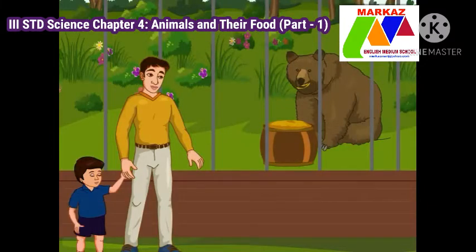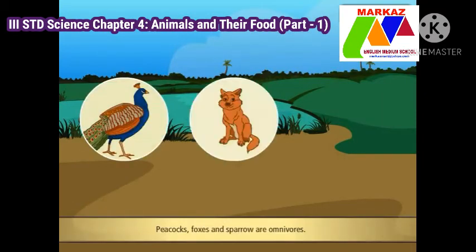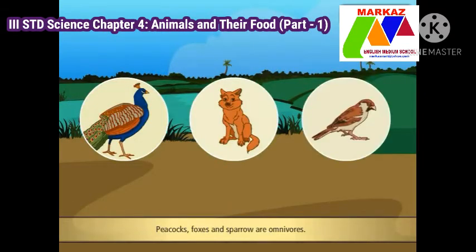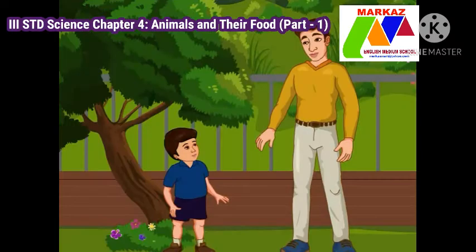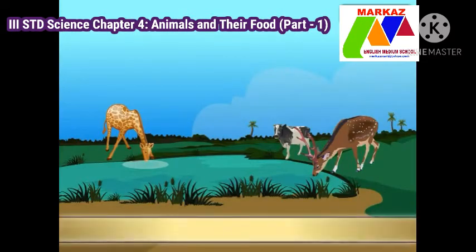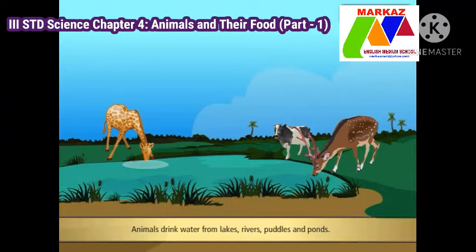Look, Dad, a bear, and he is eating honey. Yes, Rohan. He is an omnivore, and he also eats fishes. Peacocks, foxes, and sparrows are also omnivores, and they eat variety of foods, such as seeds, tender leaves, and insects. Dad, this means humans are also omnivores. Yes, Rohan. Do you know? Like us, animals also drink water. They drink water from ponds, puddles, rivers, and lakes.